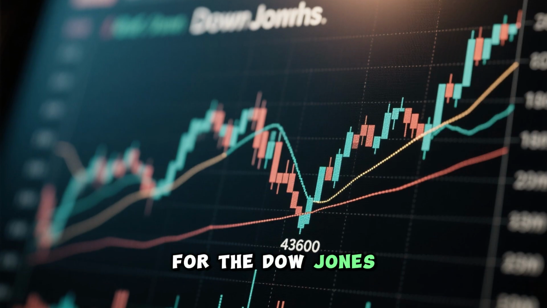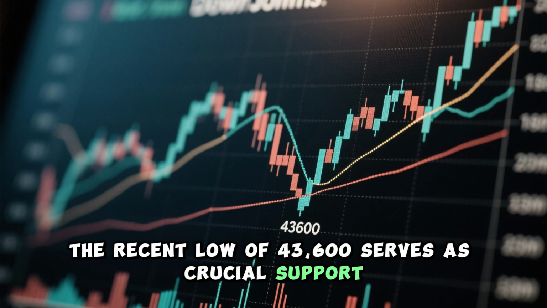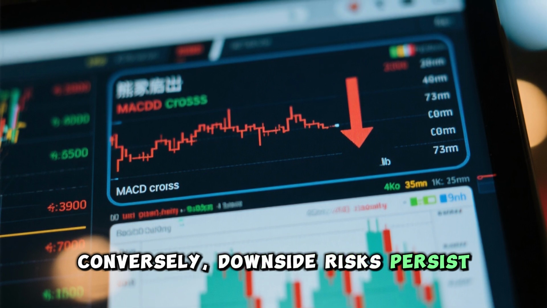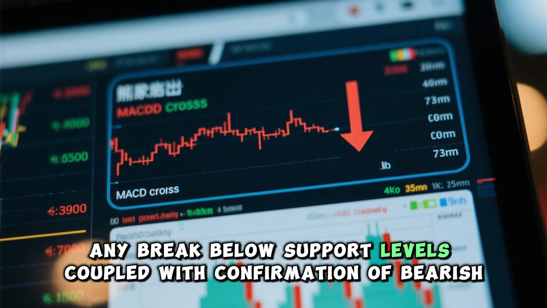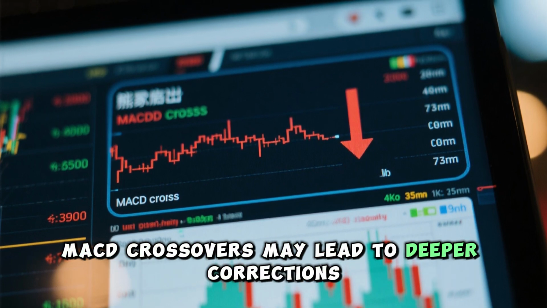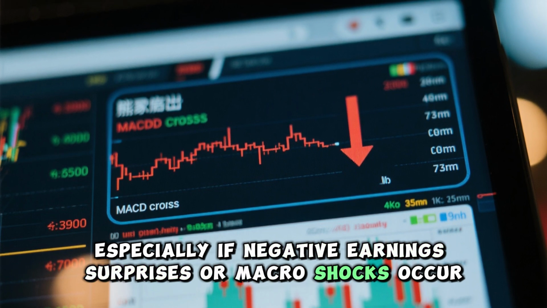For the Dow Jones, the recent low of 43,600 serves as crucial support. Conversely, downside risks persist. Any break below support levels coupled with confirmation of bearish MACD crossovers may lead to deeper corrections, especially if negative earnings surprises or macro shocks occur.